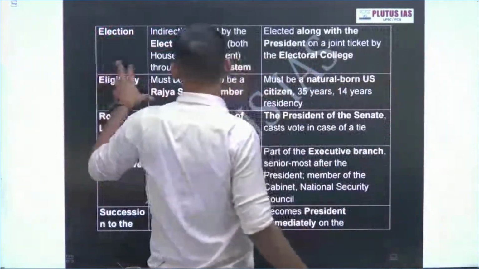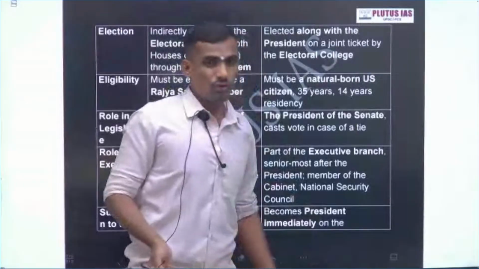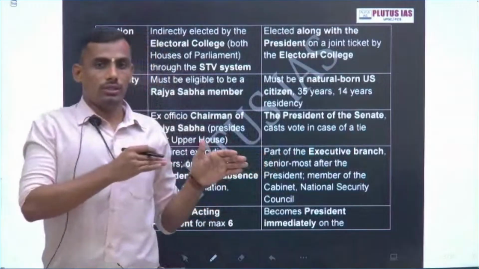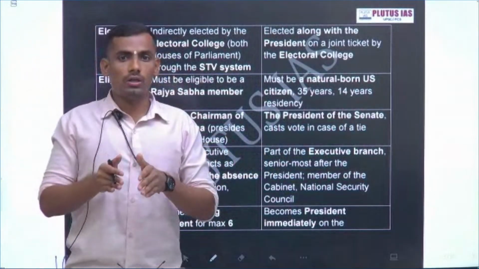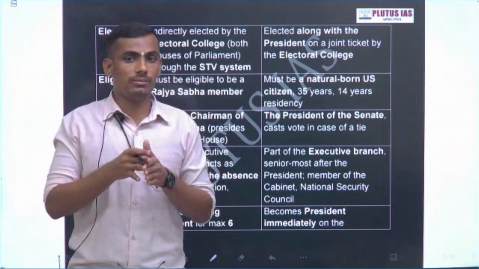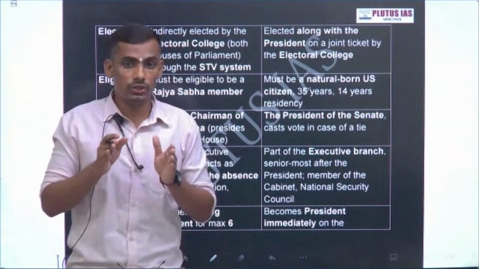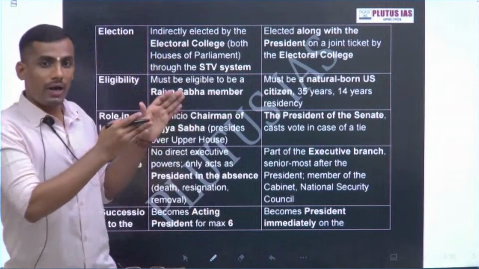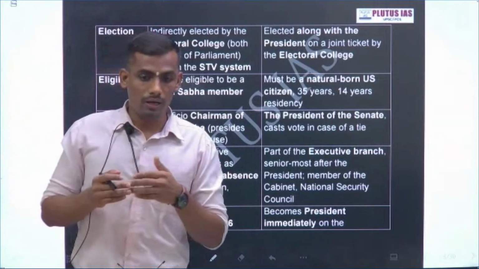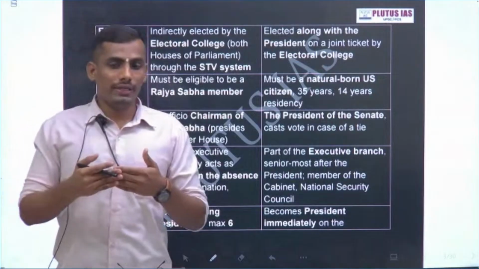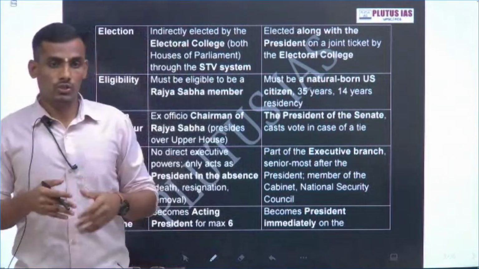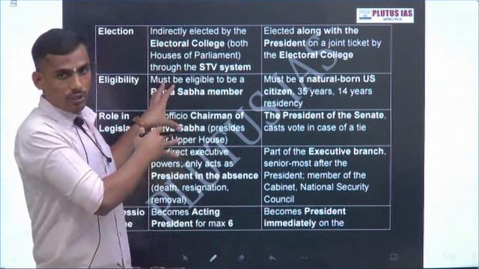The first is election-related differences. Before that, I want to mention why: this year UPSC asked a question on the appointment procedure of judges in USA and India, a comparative approach, a 50 marker question in 2025 mains. That's why I have specifically taken the comparative approach, because in our GS syllabus there is one main point, the comparison of the Indian constitutional system with the major constitutional systems of the world. So this point is important from that perspective.